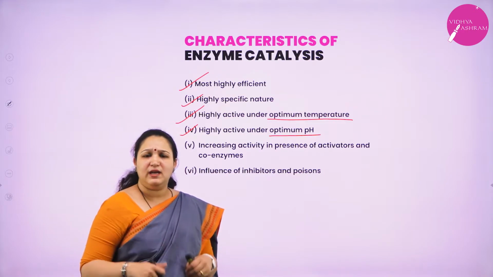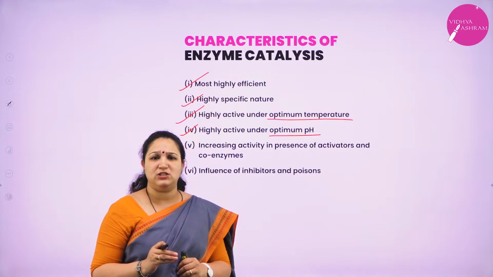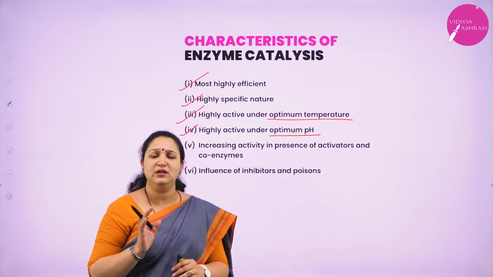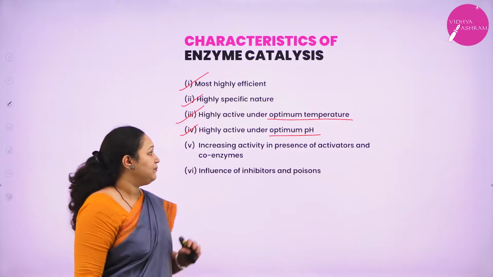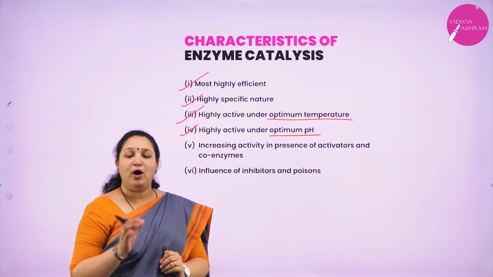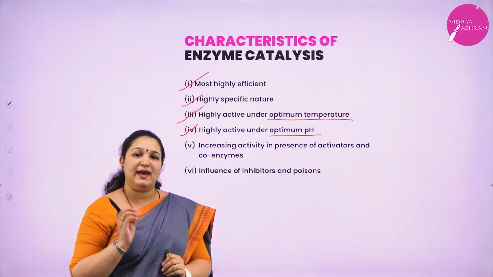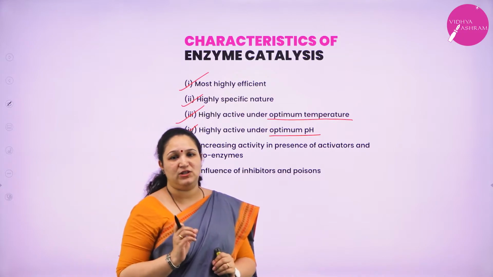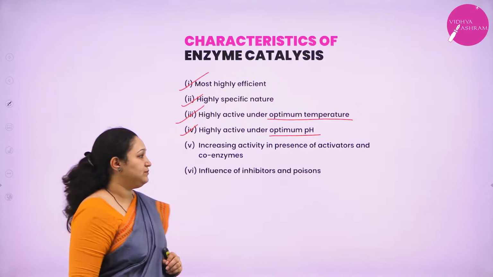For example, inside our body, all the enzymes have an optimum temperature, that is our normal body temperature of 310 Kelvin. What do you mean by optimum pH? Optimum pH is again a range of pH where the enzyme is highly efficient. Usually it is between 5 and 7 pH.